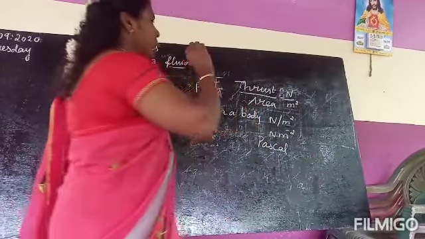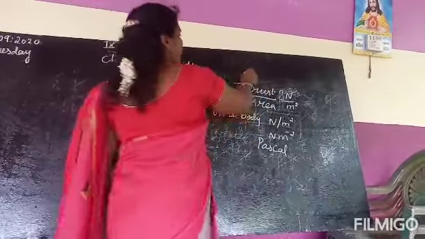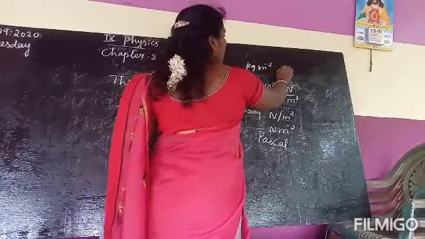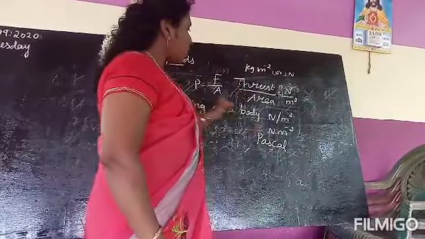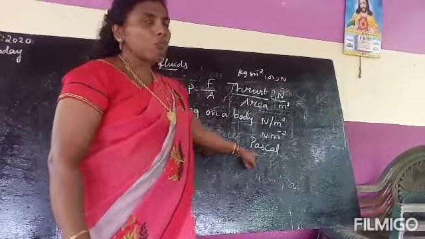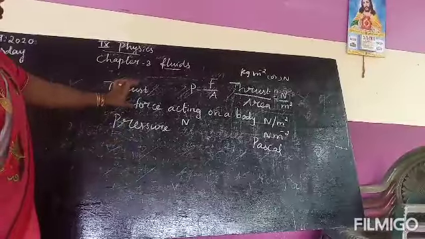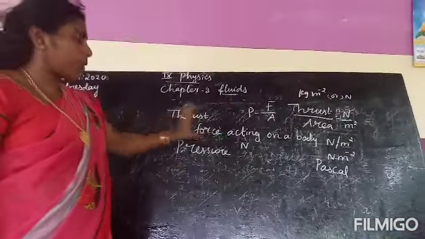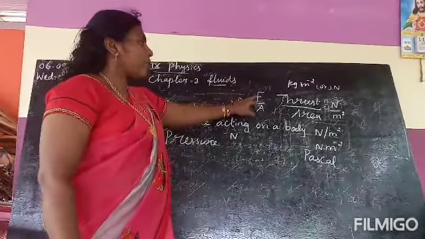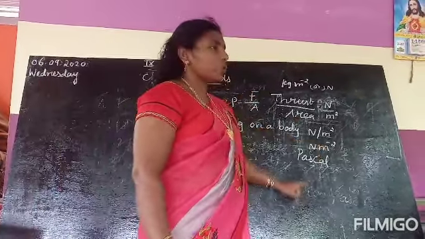So the unit of force is Newton, or kilogram meter second raised to minus 2. Like that, the unit of pressure is Newton meter power minus 2, or Pascal. So far we have learned about thrust and pressure. What is thrust? The force acting on a body is called thrust. What is pressure? Force per unit area. The formula for pressure is thrust divided by area. The unit of pressure is Newton meter power minus 2, or Pascal.